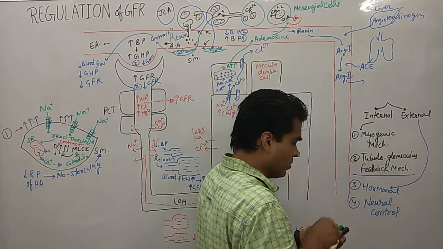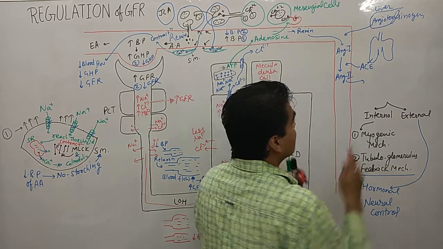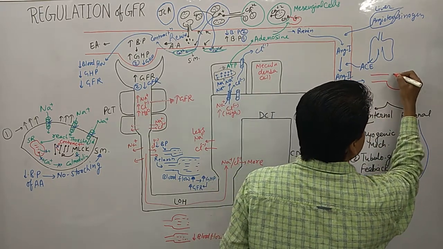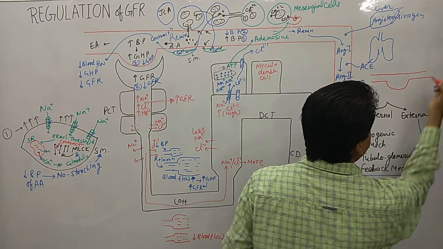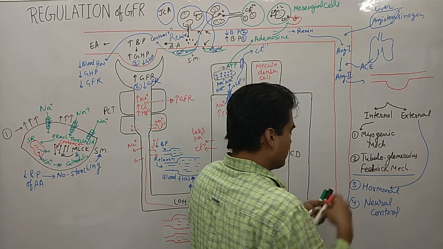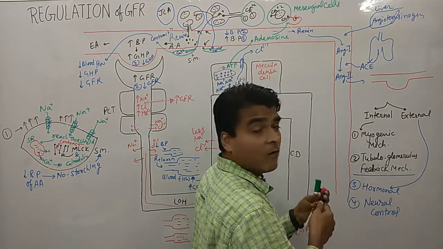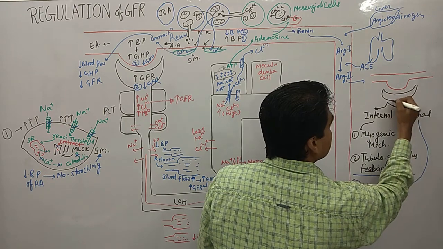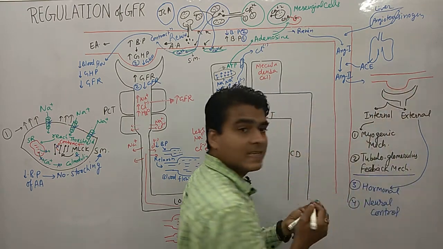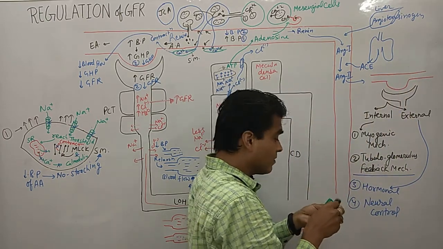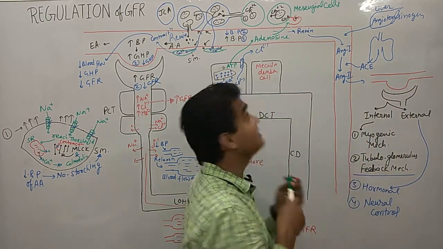What it will do, just look at here. This is the glomerulus area. In the glomerulus area, what do we have? These are the cells. Within the glomerulus, there are mesangial cells.